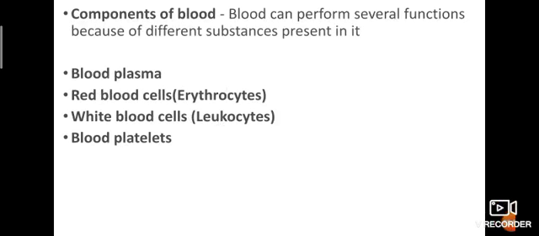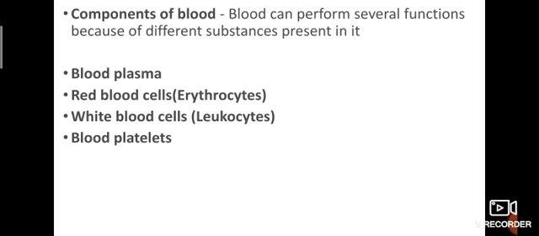Okay, what are the components of food? Sorry, blood. Sorry, what are the components of food? Yes, carbohydrate, vitamins, minerals, fat, protein, like that. Okay. Likewise, the blood also has some parts. Blood can perform several functions because of the different substances present in it.